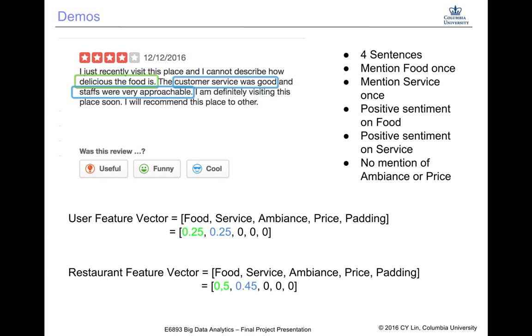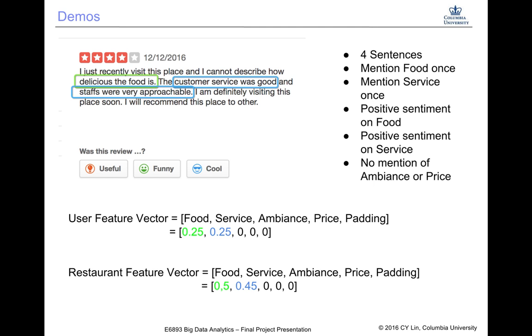And here is an example of how we do multi-aspect sentiment analysis. As shown in this figure, the review has 4 sentences. The sentence in green is about food, and the sentence in blue is about service. Both colored sentences have positive sentiment, and this review does not mention ambience and price.